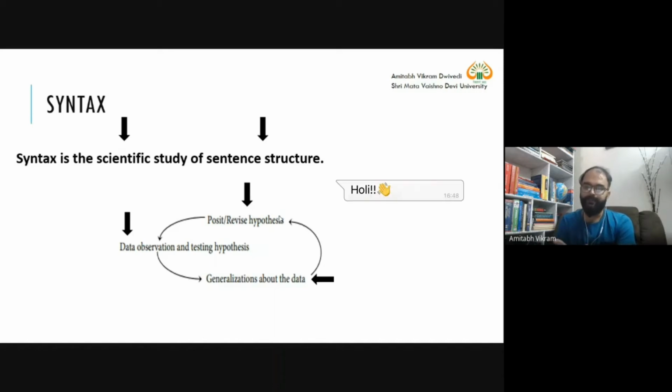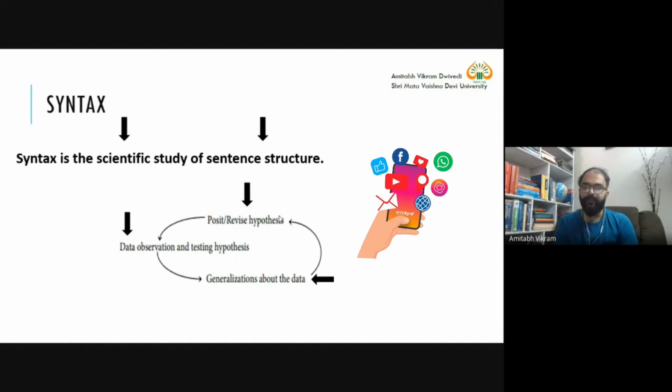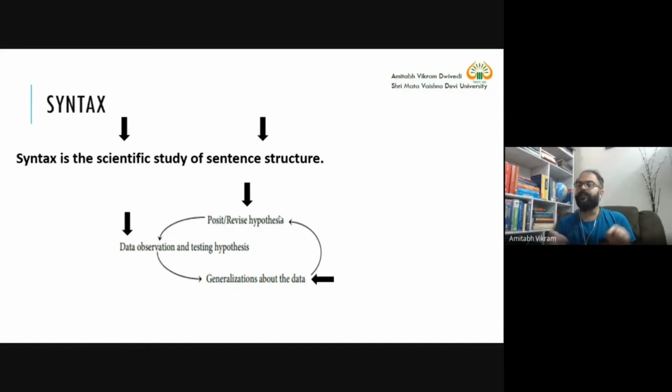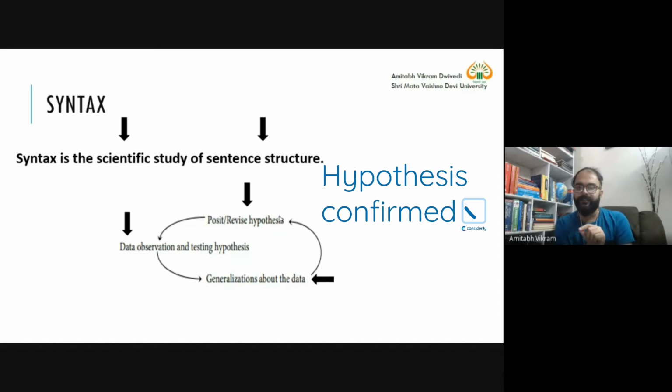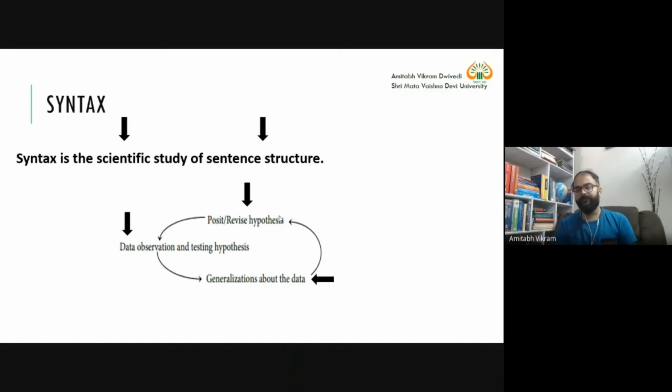I expect that all of you are part of a WhatsApp group. All of you are using WhatsApp languages. And why I said languages, because the way you write WhatsApp messages is not similar. It is not the same, but similar. So if someone wants to conduct research on such a topic, the WhatsApp language of the students of Shri Mata Vaishno Devi University, then the researcher needs some hypothesis, some formal statement. So what type of formal statement can be for this situation?